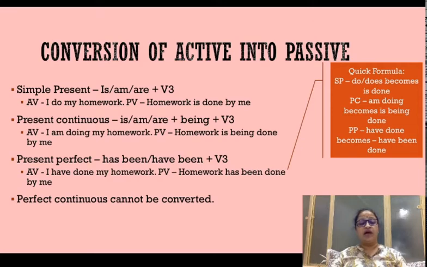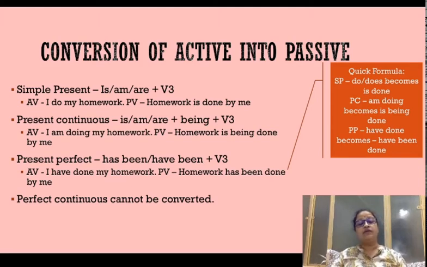In present perfect, I have done my homework. Homework has been done by me. So what is happening here? What is happening with the verb here? Usually, in any present perfect tense sentence, you use has or have depending upon the subject. I takes have, whereas he takes has, right? So here you have I, so it is taking have plus the third form of the verb. So these are the markers of present perfect tense that you can see in the active voice.